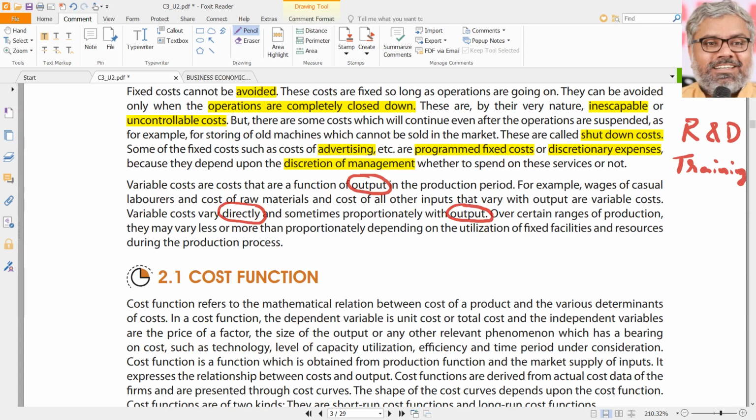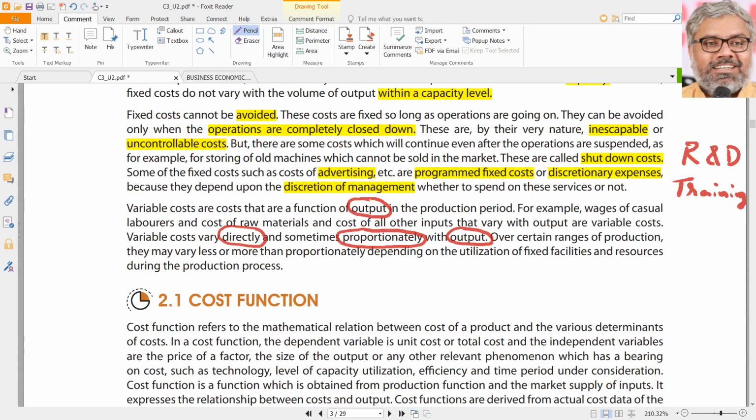But are they always proportionate? No, not necessarily. Sometimes proportionately, sometimes not. For example, if output increases by 20% and variable cost also increases by 20%, then we can say they are directly proportionately related with output. In some cases, it may not happen like that. We'll see how it happens in the coming paragraphs of this chapter.